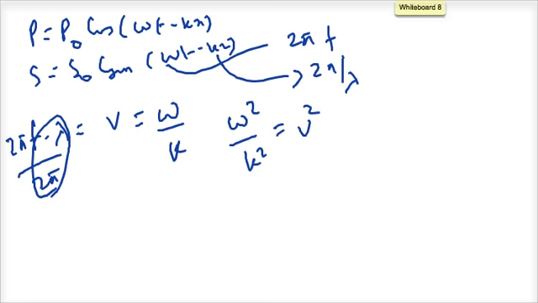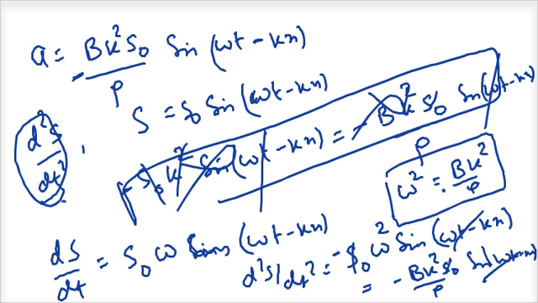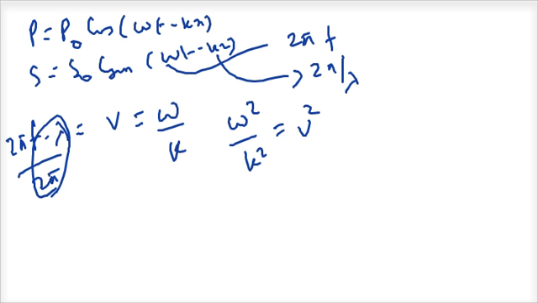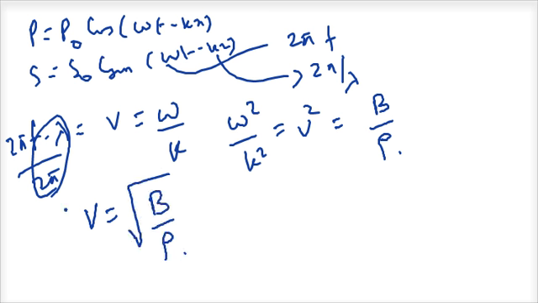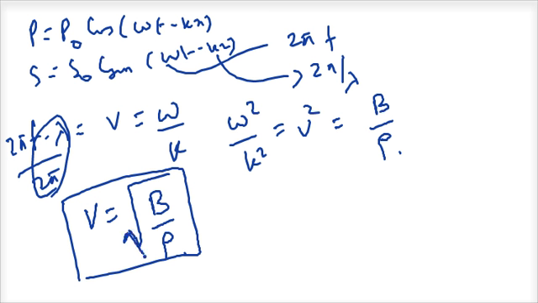And if you look at your previous expression, you will get omega squared by k squared is equal to b by rho. So v squared is equal to b by rho, so you can say v is equal to root over of b by rho. So this is what the velocity of sound in any medium is: velocity is equal to root over of b by rho.